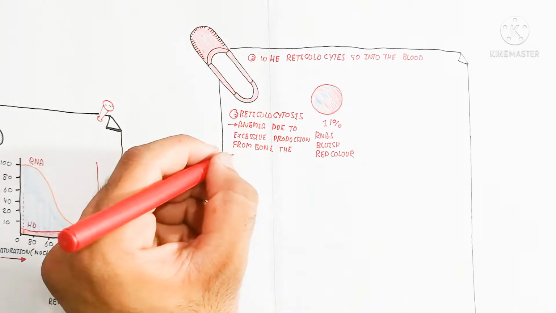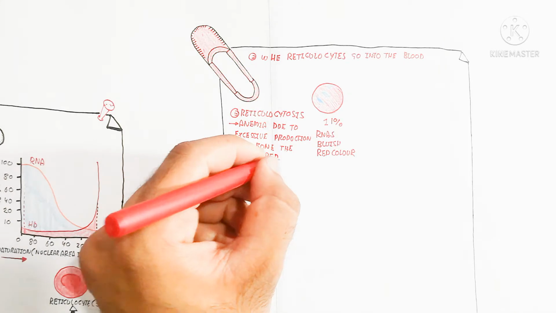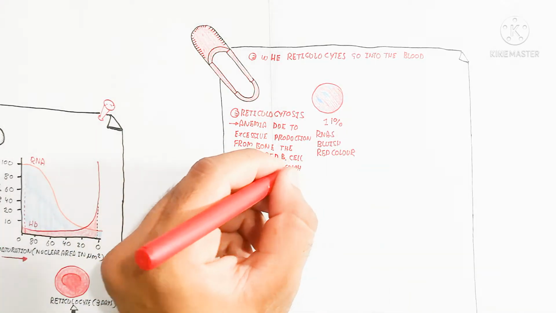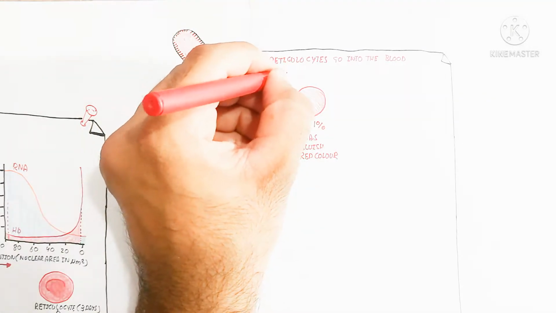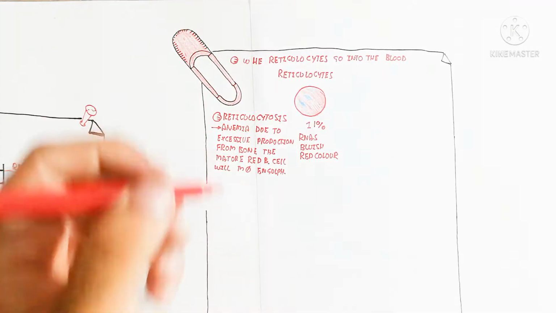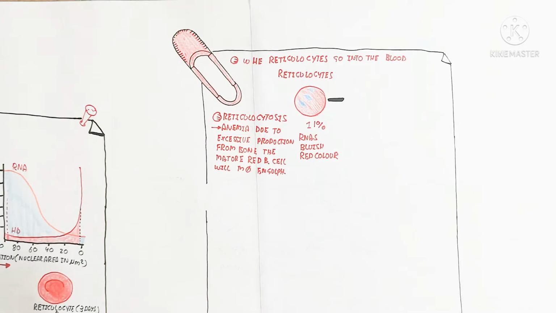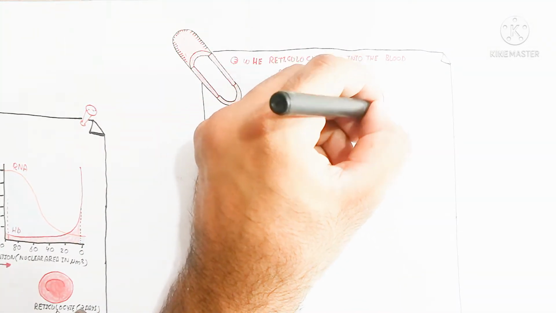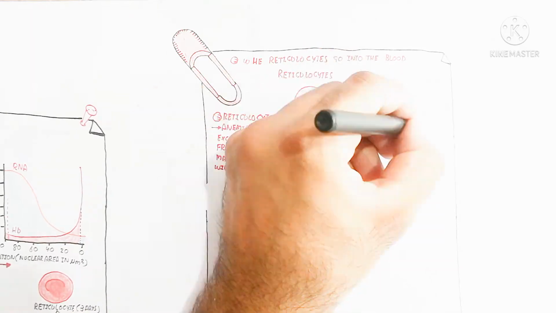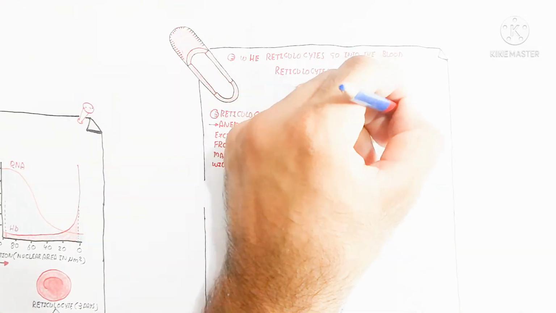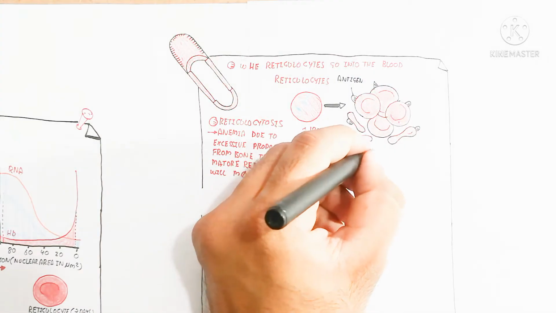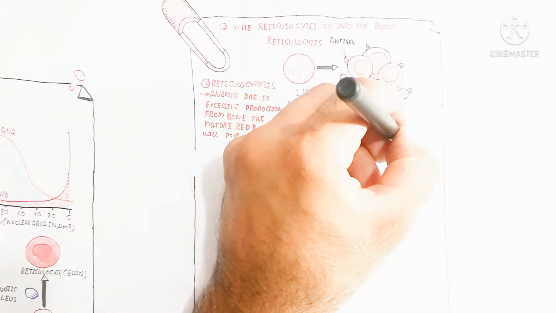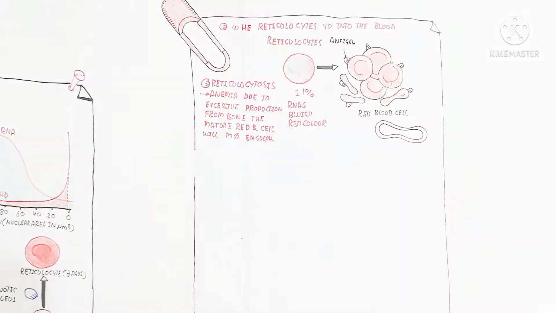So reticulocytosis is the anemia due to excessive production from bone. The mature red blood cell will be engulfed by macrophages due to the more production of RBC. So it means the immature RBC remains immature because the reticulocyte is more as compared to the mature RBC. So the important thing is that 1% reticulocytes are present in the blood, which contain RNA, bluish red color.